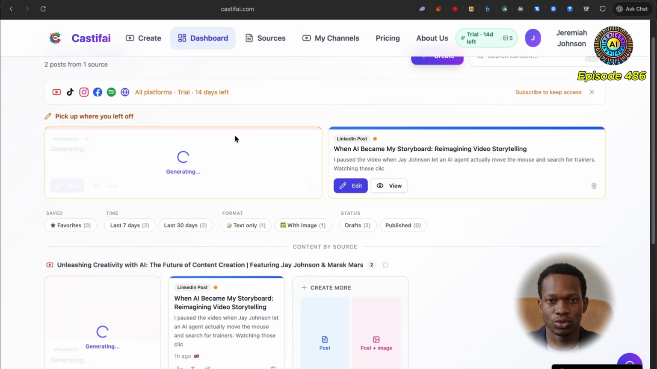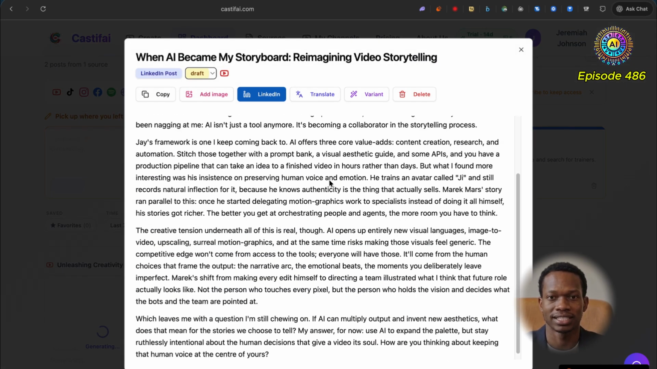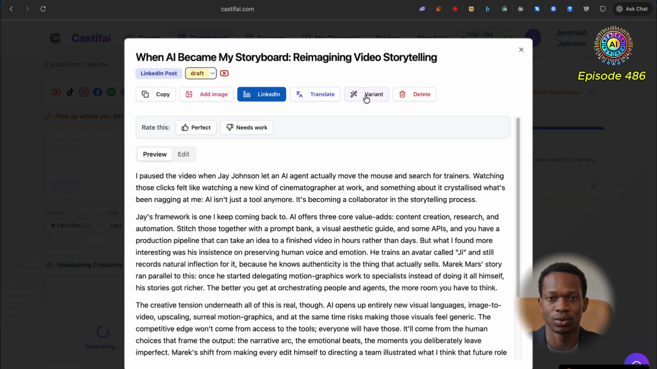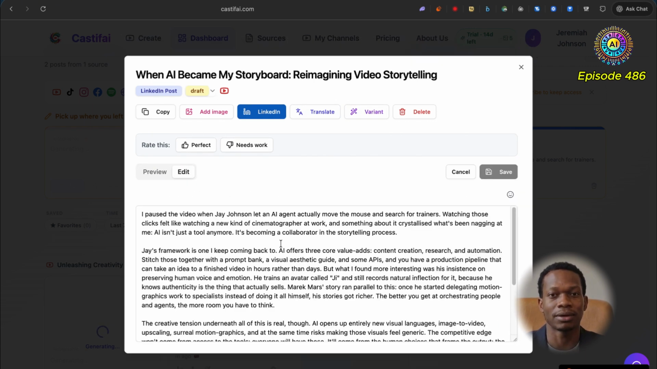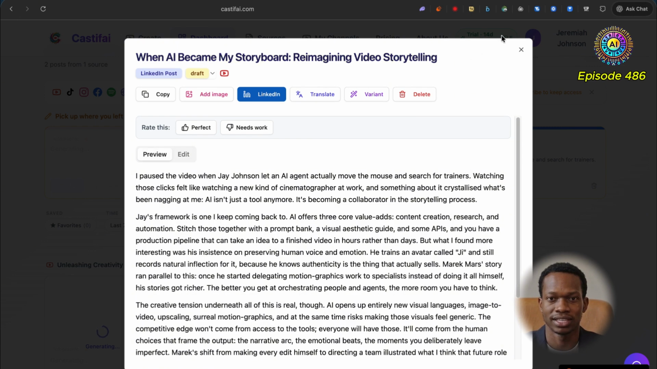But I think this is pretty cool. If I go back to the dashboard, we can see here we've still got this LinkedIn post. I can take a view at this as I had before. I can translate it if I want, create variants, and even start editing this right here, which is pretty cool. Sweet. So I think this is quite an interesting platform.